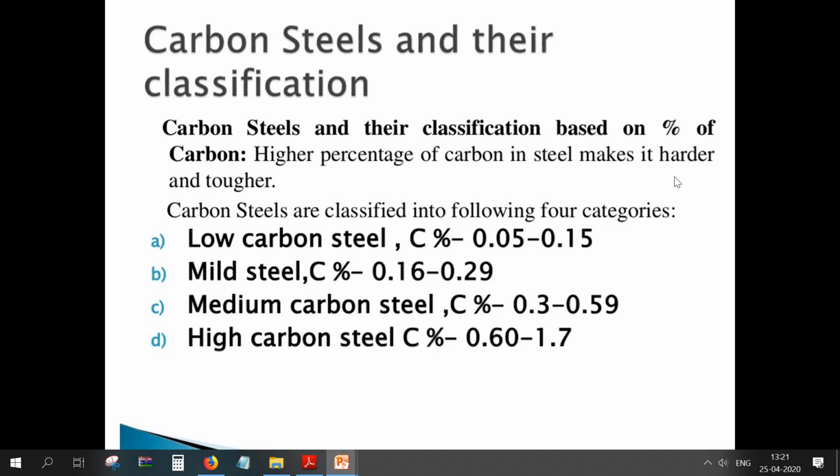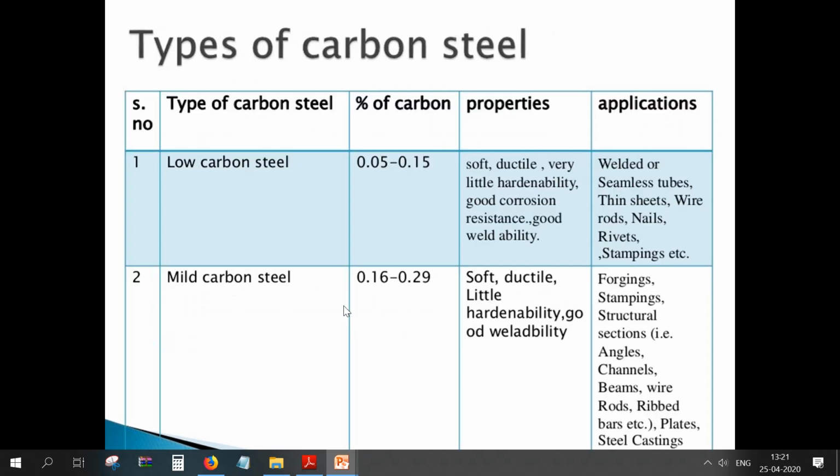Carbon steels are classified into four categories, that is low carbon steel, mild carbon steel, medium carbon steel and high carbon steel. In low carbon steel, the percentage of carbon is 0.05 to 0.15%. In mild steel, it is 0.16 to 0.29% of carbon, and in medium carbon steel, it is 0.3 to 0.59% of carbon, and in high carbon steel, 0.6 to 1.7% of carbon is present in the material. So this is the brief classification of carbon steels. Then the different types of carbon steels are what we have listed in the previous case.